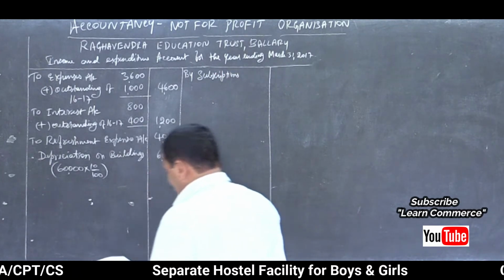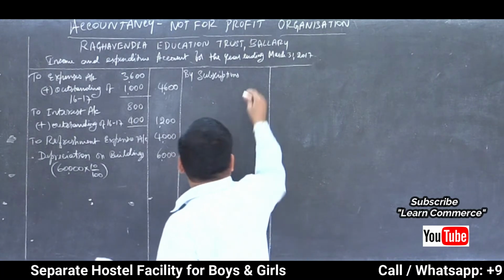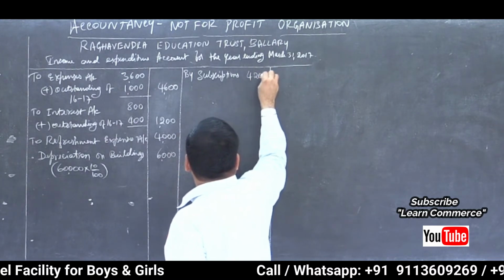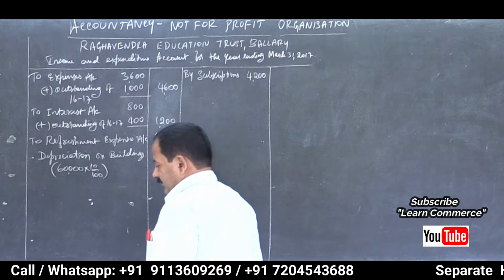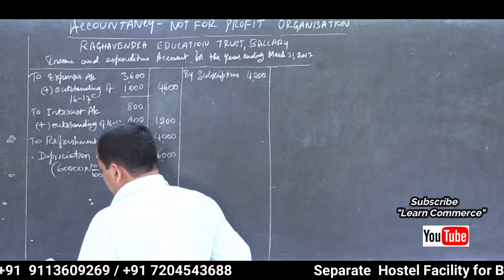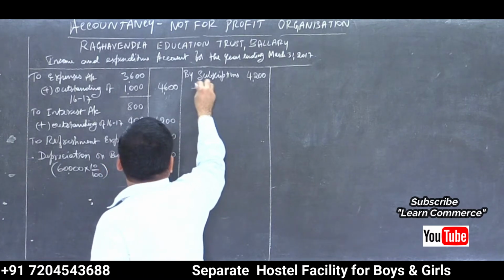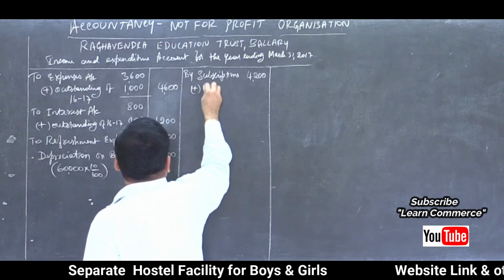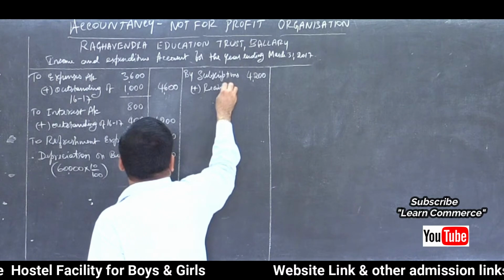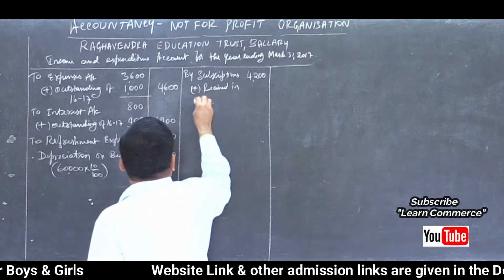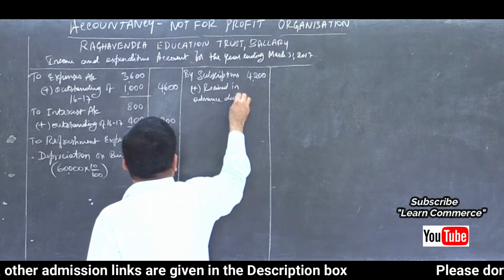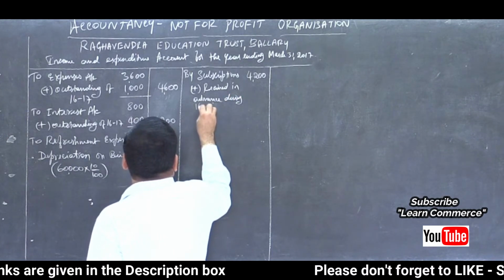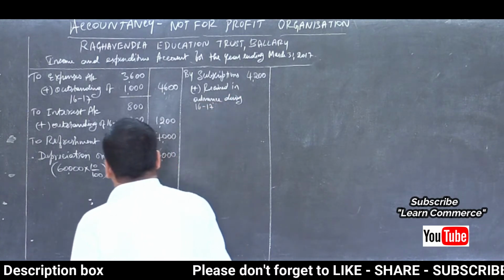Subscriptions, how much? 4,200. Add received in advance, advance during last year, isn't it?